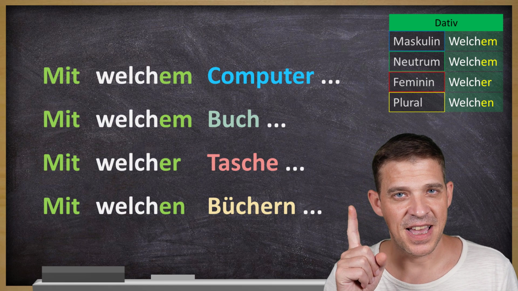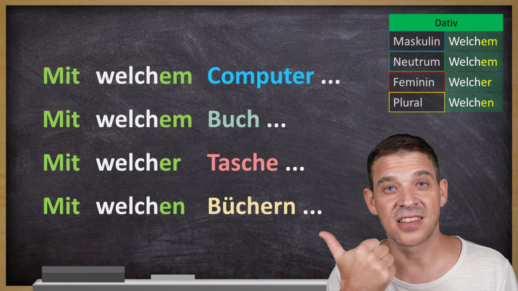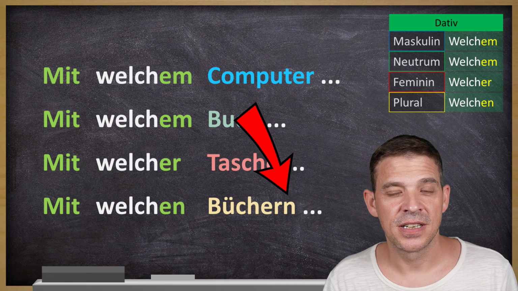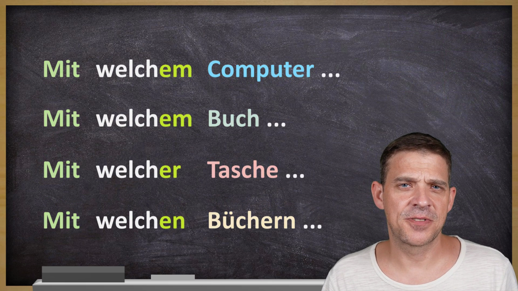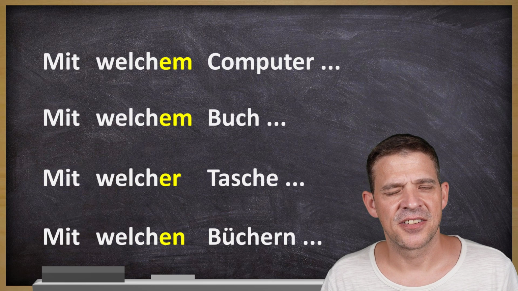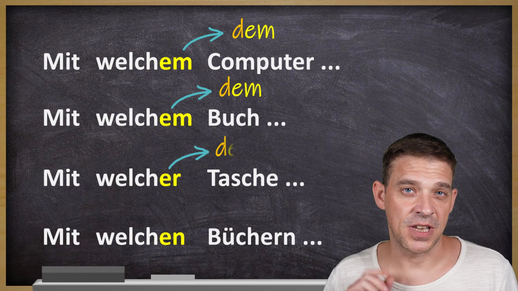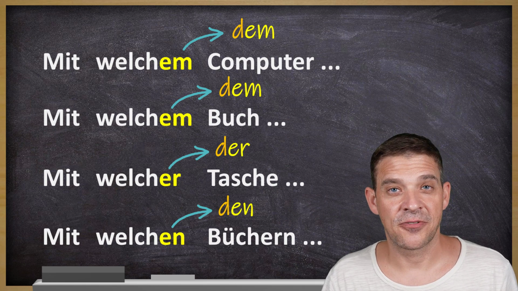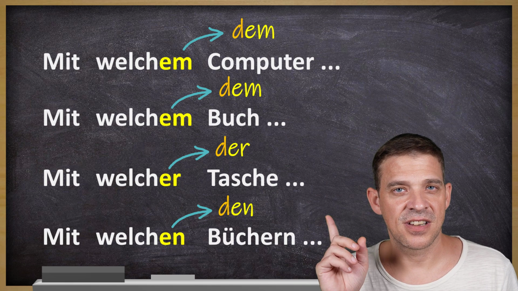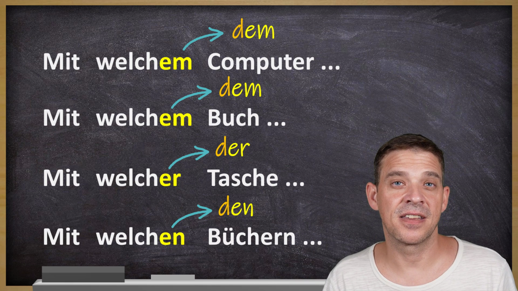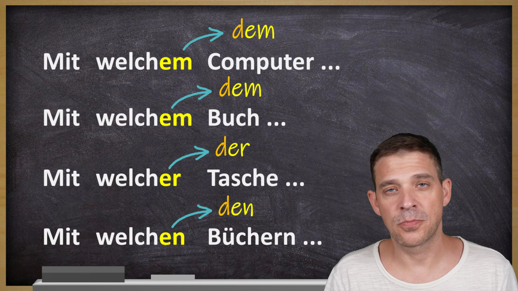Here you have to keep in mind, there's no change for nouns, but there's one exception where it changed, and that's the dative plural. That's why Bücher becomes Büchern in dative plural. Now, when it comes to these endings, how to memorize them? It's actually pretty simple. You just take the definite article of this case. So here we talk about dative, right? So therefore you have to take the definite article in dative, and this welch gets, as you can see, the same endings like the definite article. You can say mit dem Computer, mit welchem Computer, both em.